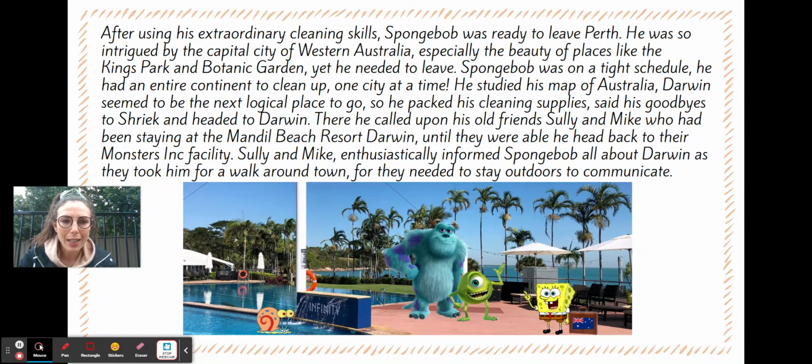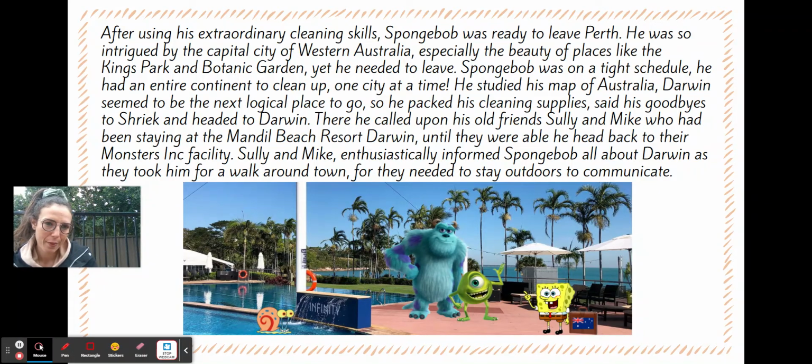He studied his map of Australia. Darwin seemed to be the next logical place to go. So he packed his cleaning supplies, said his goodbyes to Shrek, and headed to Darwin. There, he called upon his old friends Sally and Mike, who had been staying at the Mandel Beach Resort, Darwin, until they were able to head back to their Monsters Inc. facility. Sally and Mike enthusiastically informed SpongeBob all about Darwin as they took him for a walk around town, for they needed to stay outdoors to communicate.